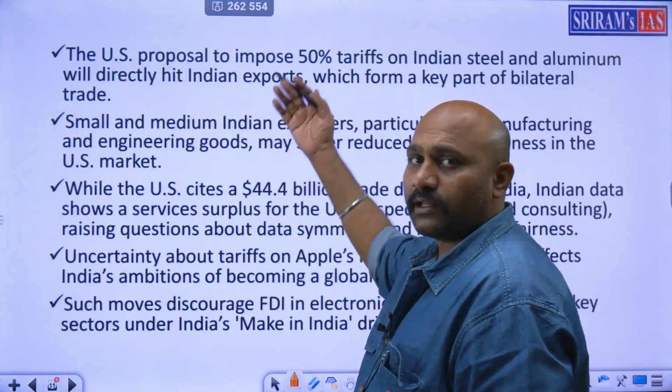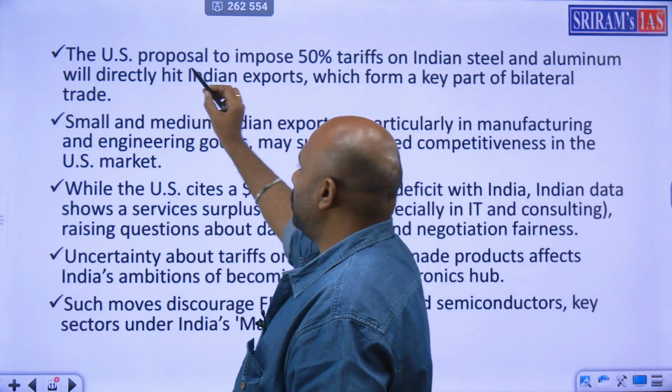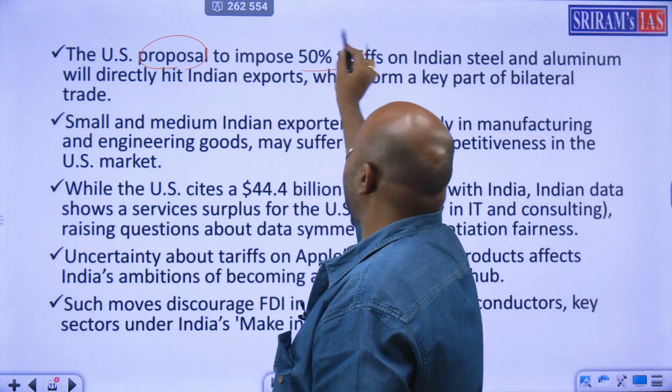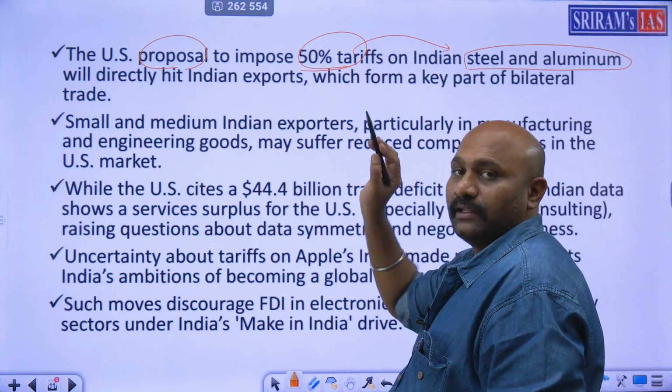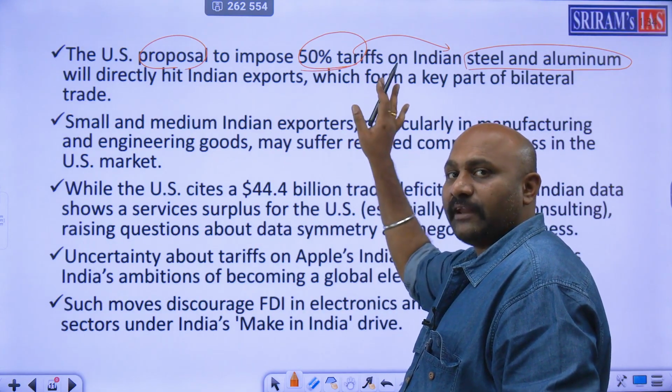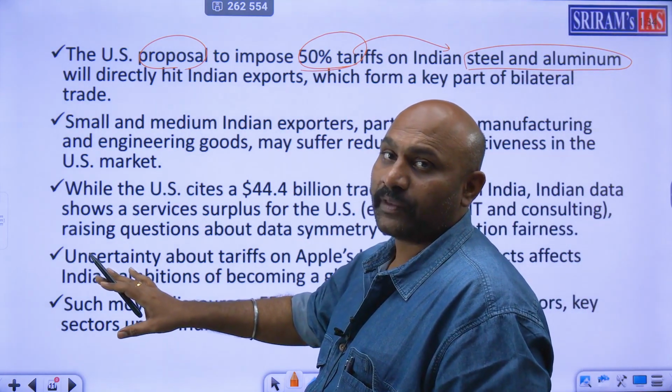Since we have done with the concepts, let's look at all the major points. US proposal to impose 50% tariffs on Indian steel and aluminum. These are the major factors. If they put 50% tariffs on steel and aluminum, what will happen?